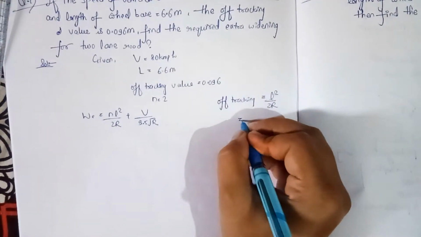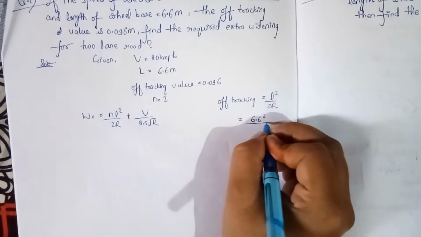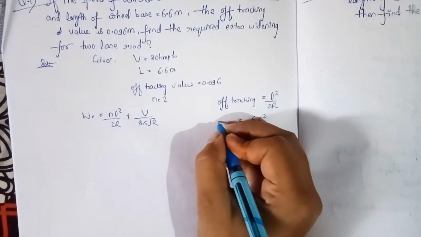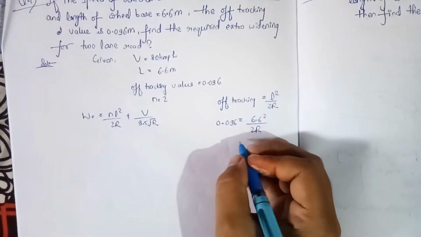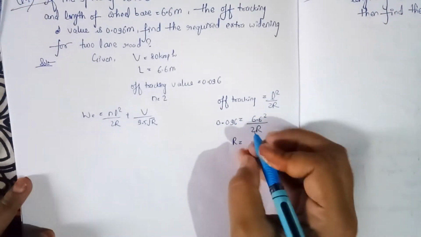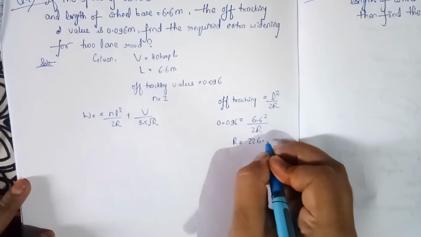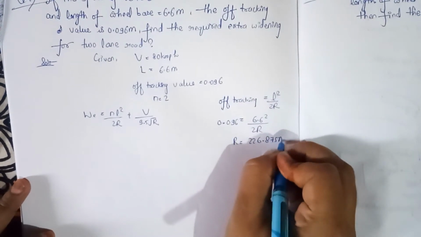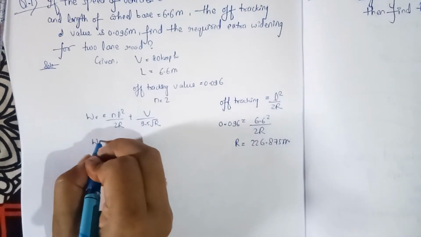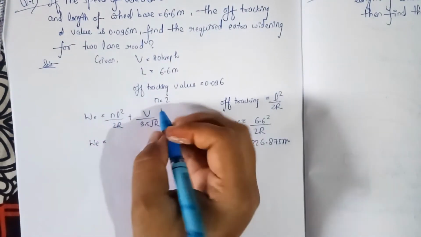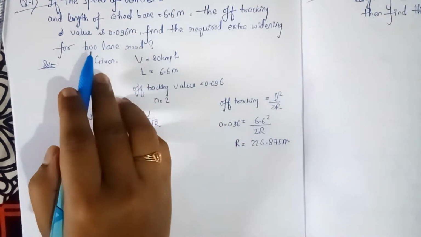Okay, so I will put this value here, 6.6 square by 2R equals 0.096. So on solving this, we will get the value of R as 226.875 meter. Okay, we will put this value in the formula of extra widening, and here is the number of lanes. Number of lanes in the question is 2.